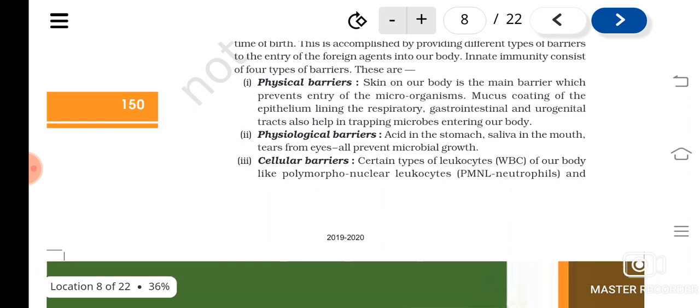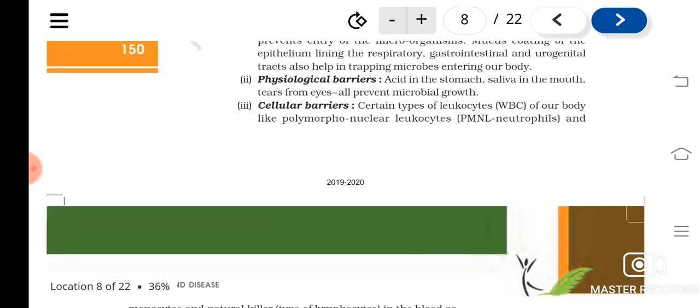Then in addition to that, cellular barriers means what? We have WBCs. We have studied that WBCs fight against the microorganisms, leukocytes or WBCs.